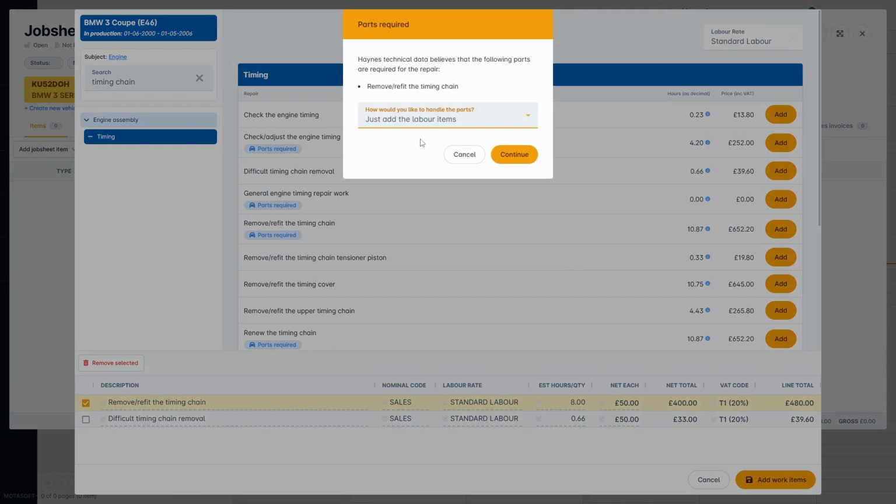You'll then choose how you want the parts to be added. You can do them manually, or using the GSF Car Parts integration, you can automatically identify the parts and quickly place an order for them. Alternatively, you can just add the labour items.